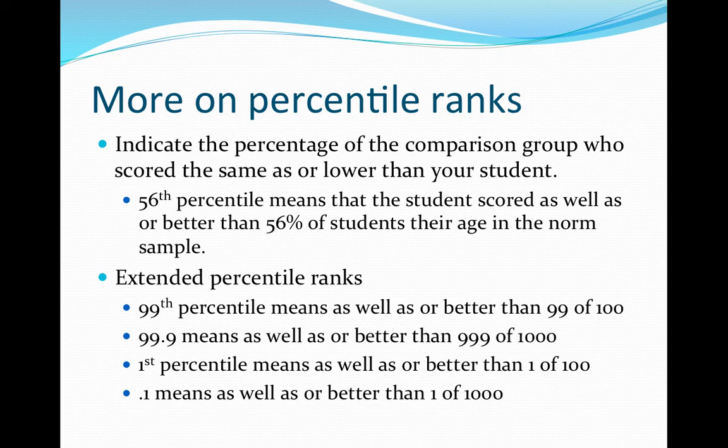Here's a little cheat sheet for interpreting extended percentile ranks. 99th percentile means your student scored as well as or better than 99 of 100 students. 99.9 means as well as or better than 999 of 1,000. First percentile means your student scored as well as or better than 1 of 100 students. And 0.1 means as well as or better than 1 of 1,000.